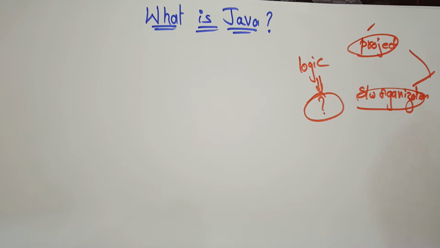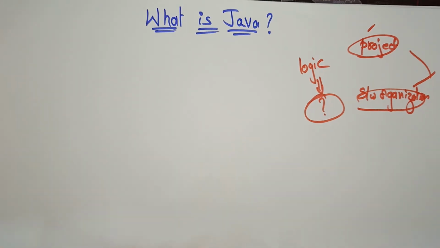In the first 2 to 3 videos, I'll just give an overview, because the starting point is the basics. If you want to enter into any organization, they give technical questions, and in the technical questions they will also ask some basic questions. So for that, I'll give an overview regarding Java and Java fundamentals and why we are using this Java software. Then we will go with the logic snippets, the logic codes. Whatever statement I take, I'll explain that concept with a program. Now let's start with what exactly Java is.